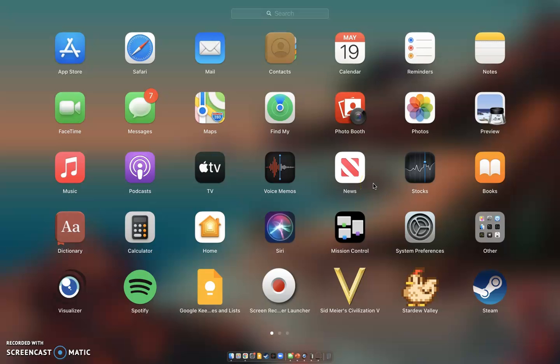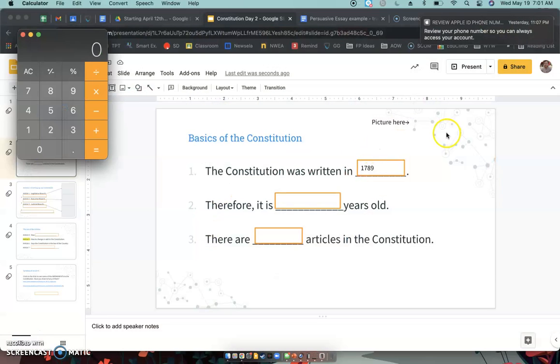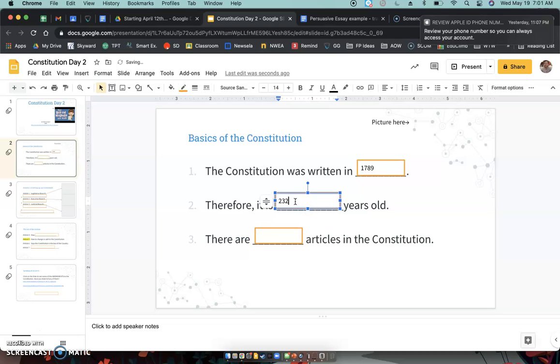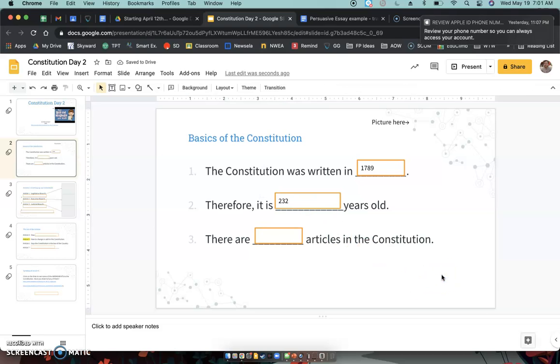So let's go to a calculator here. Okay, it is 2021 minus 1789. That means that this document right here is 232 years old. Okay, that's crazy, especially because we still use it today. 232 years old.